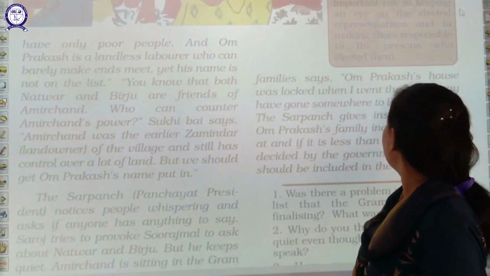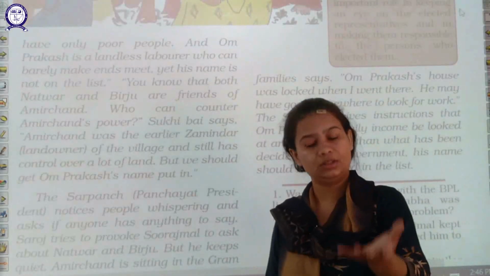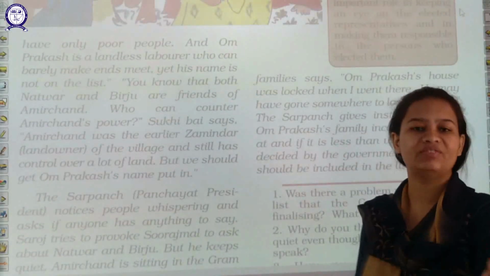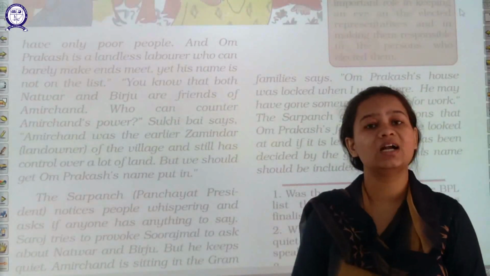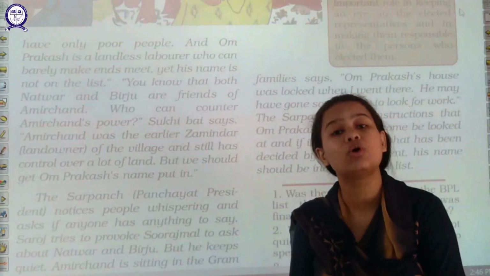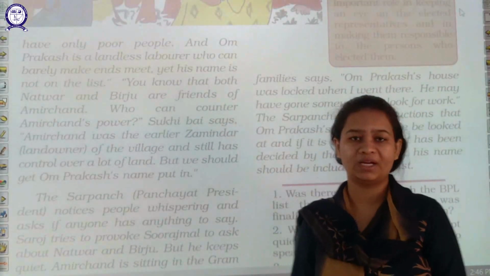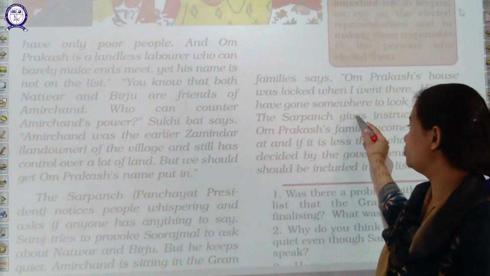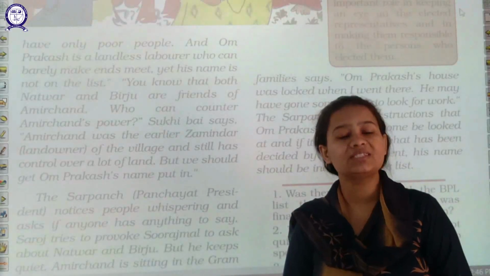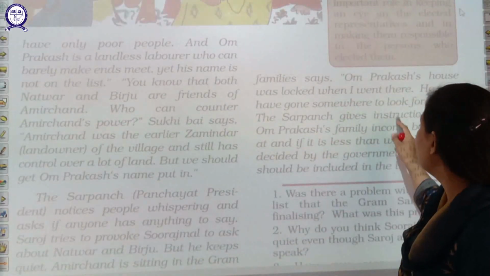Then one of the persons who went for the survey for making BPL cards replied that when we went for making the BPL card, we observed that Om Prakash's house was locked. No one was there, and we went 2-3 times, but as no one was there, his name got missed out from the BPL list.